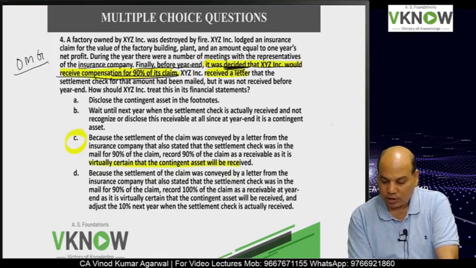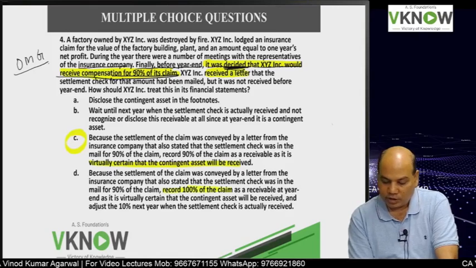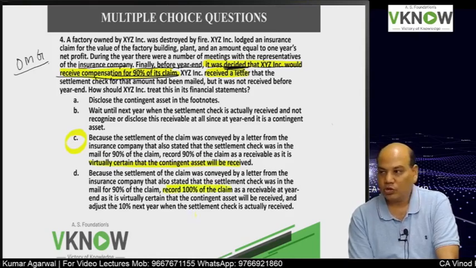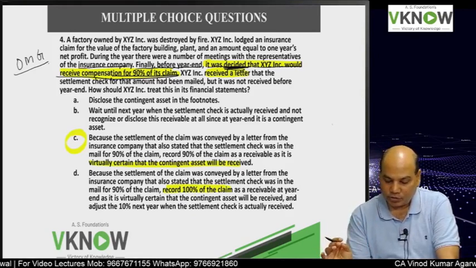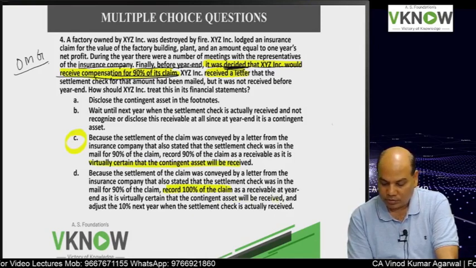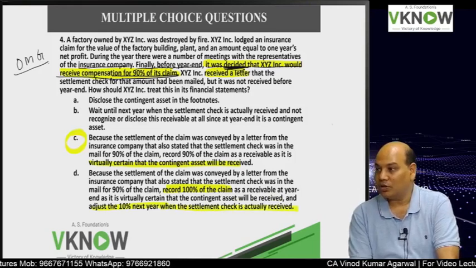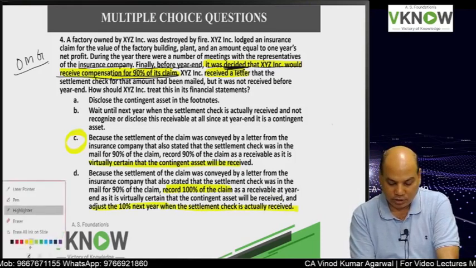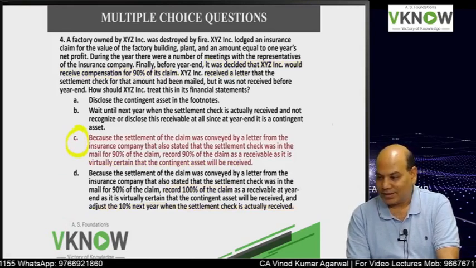Because the settlement of the claim was conveyed by letter from the insurance company that also stated that settlement check was in the mail for 90% of the claim, they are saying record 100% of the claim. Virtual certainty is only for 90%. As a receivable at year end, as it is virtually certain that contingent asset will be received, and adjust the 10% next year when the settlement check is actually received. This is creative accounting. So the correct answer is C. Yes, C is the right answer.